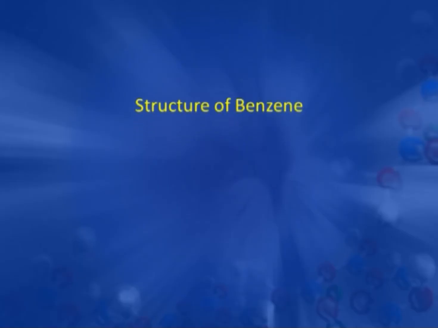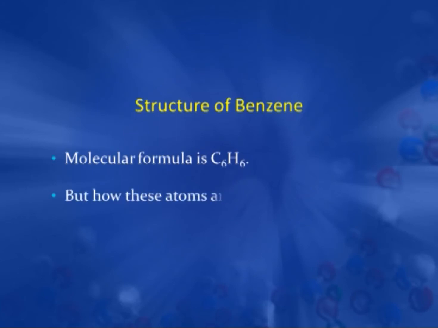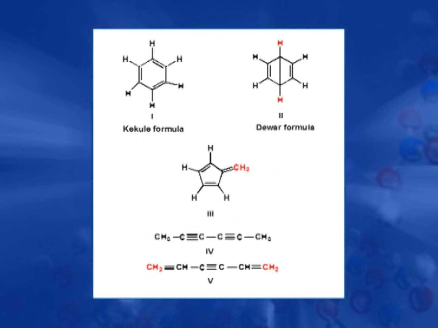Now we come to the structure of benzene. From elemental analysis and molecular weight determination, the molecular formula of benzene is C6H6, meaning it has 6 carbons and 6 hydrogens. The next question is how these atoms are arranged in benzene. There are 5 possibilities to arrange these 6 carbons and 6 hydrogens.